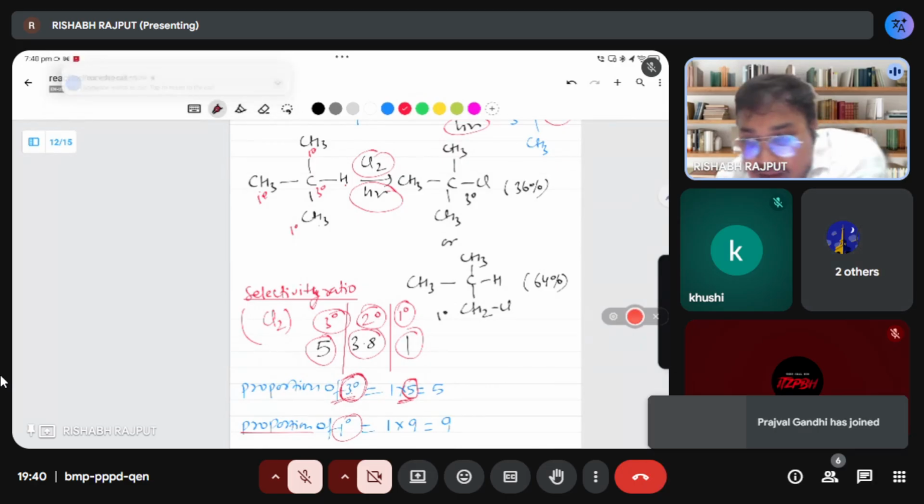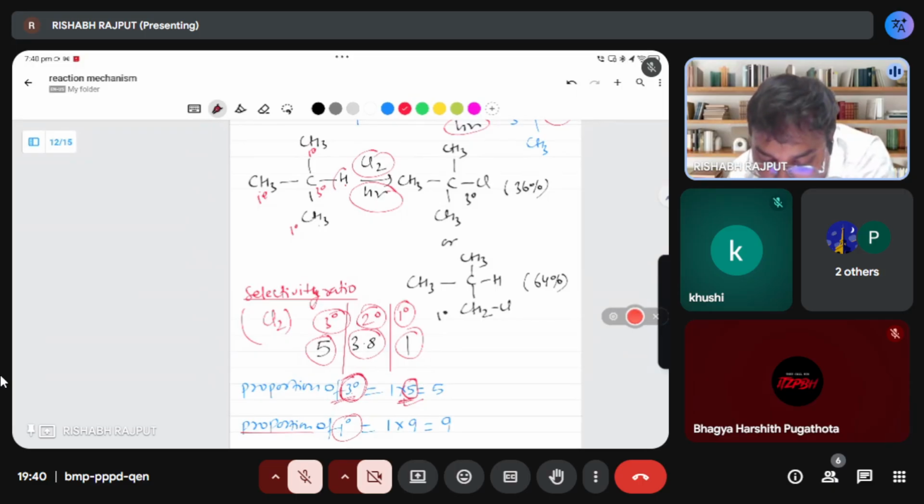Now Prajwal is coming. See guys, for 3 degree the constant value is 5. But for 3 degree carbon you have 1 hydrogen only. Just multiply with 1 hydrogen only. So what you will get? 5 value.